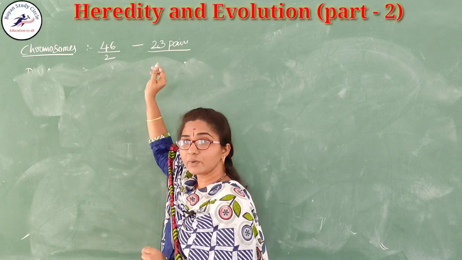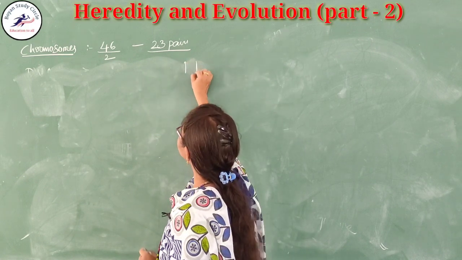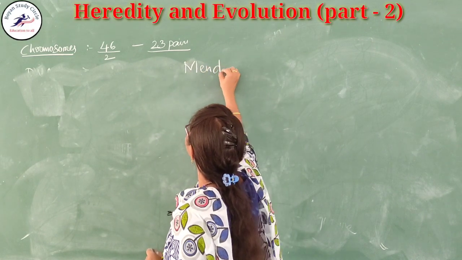Who is that person? Can you guess? He is Mendel.